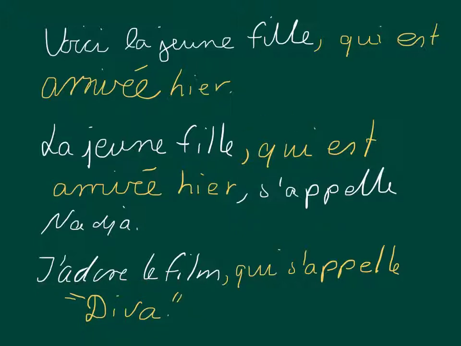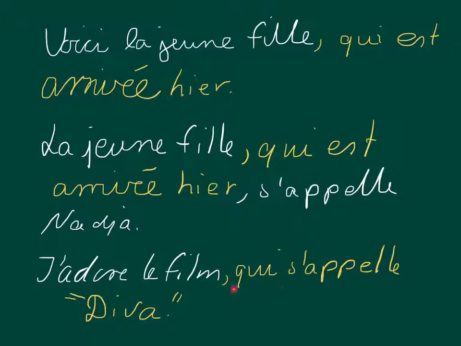J'adore le film qui s'appelle Diva. So here's another thing that you can see. Qui, your relative pronoun, refers back to this noun, and it's not a person. It can be a thing. Okay? So qui, though, is the subject to this verb. So here's something that we're learning.